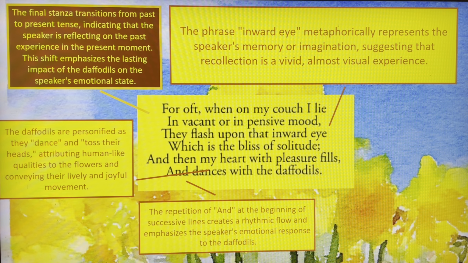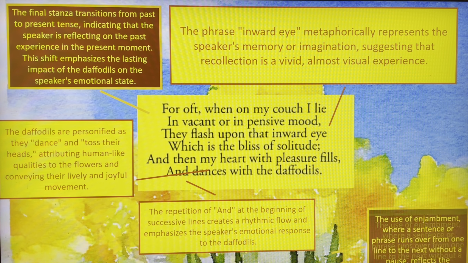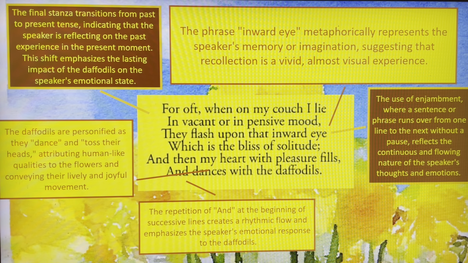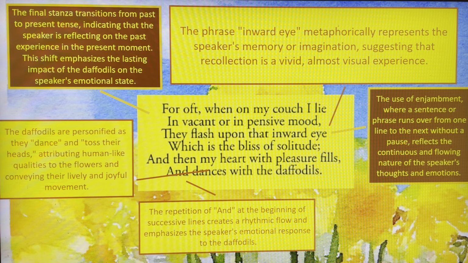The final stanza transitions from the past to the present tense, indicating the speaker is reflecting on the past experience in the present moment. This shift emphasizes the lasting impact of the daffodils on the speaker's emotional state. The use of enjambment, where a sentence or phrase runs over from one line to the next without a pause, reflects the continuous and flowing nature of the speaker's thoughts and emotions.